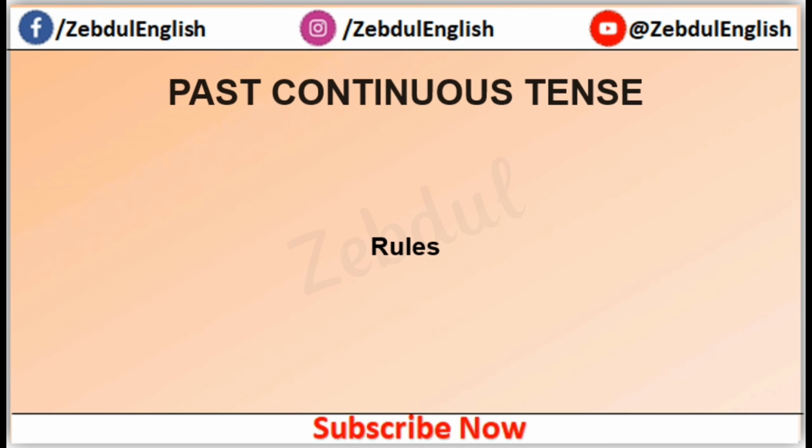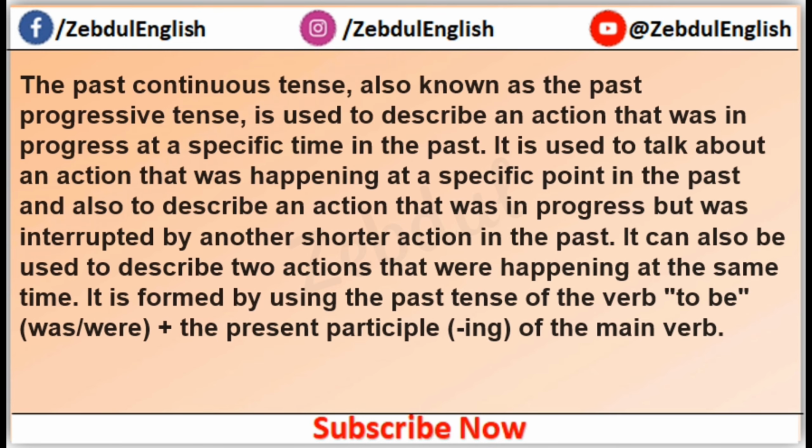The rules of past continuous tense. The past continuous tense, also known as the past progressive tense, is used to describe an action that was in progress at a specific time in the past. It is used to talk about an action that was happening at a specific point in the past, and also to describe an action that was in progress but was interrupted by another shorter action in the past. It can also be used to describe two actions that were happening at the same time.